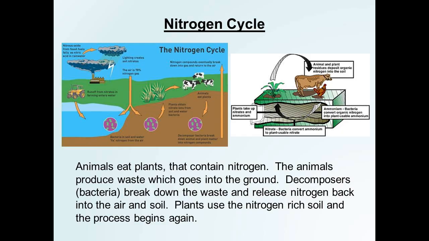Nitrogen cycle. Animals eat plants that contain nitrogen. The animals produce waste which goes into the ground. Decomposers break down the waste and release nitrogen back into the air and soil. Plants use the nitrogen-rich soil and the process begins again.